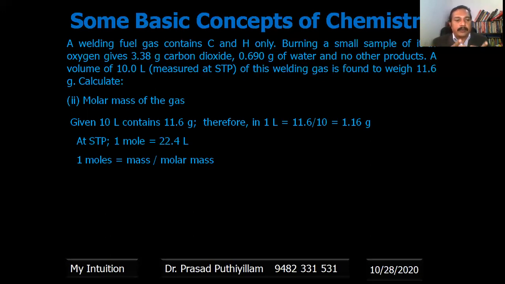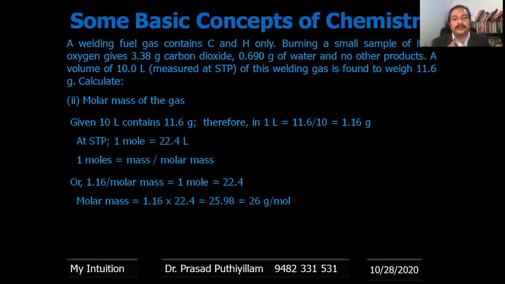And 1 mole contains 22.4 liter, that value is also given. Therefore, on the left hand side 1 mole corresponds to 22.4, and mass is 1.16. We can find the molar mass by substituting. So 1.16 divided by molar mass equals 1 over 22.4, or molar mass is equal to 26 gram per mole.